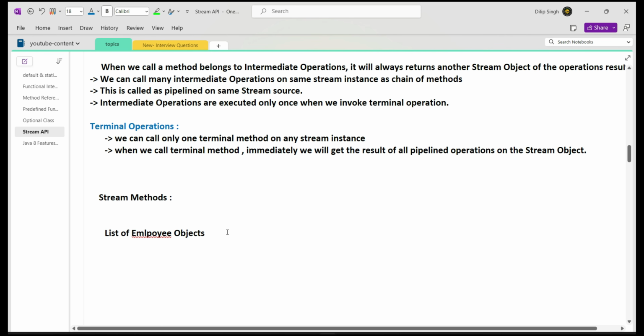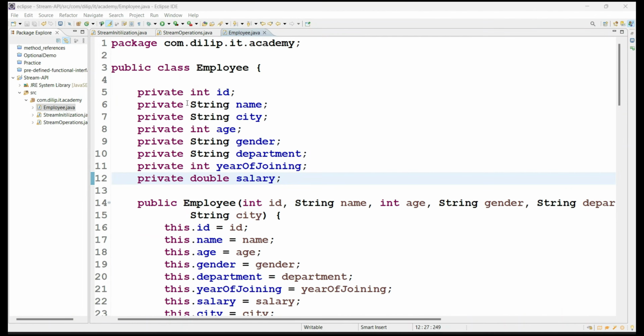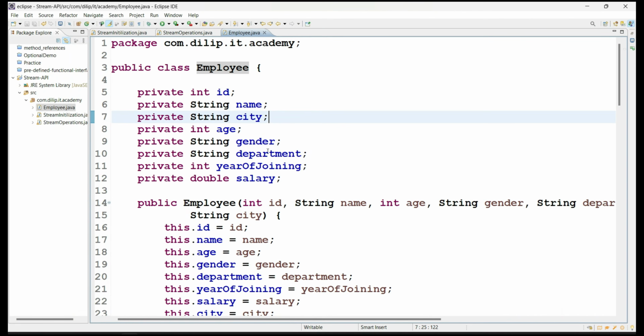To save some time, I'm pulling in an Employee class and preparing a list of employee objects as an ArrayList. The Employee class has properties like ID, name, city, age and gender, as well as department, year of joining that department, and the respective salary for every employee.